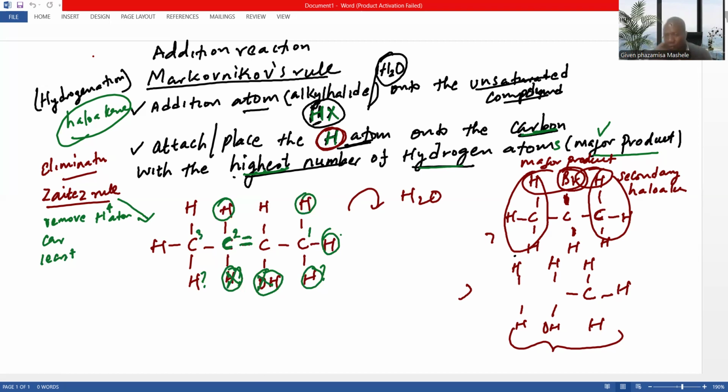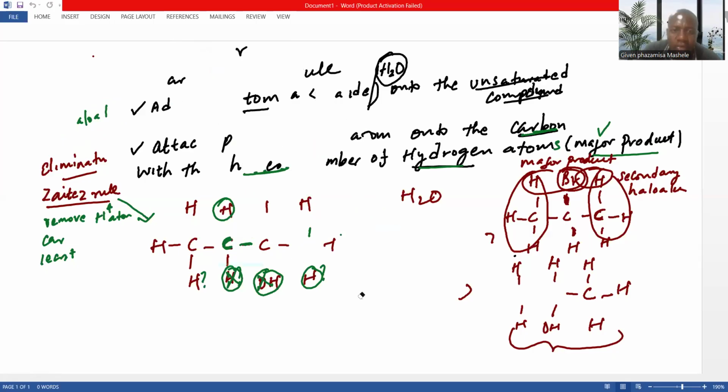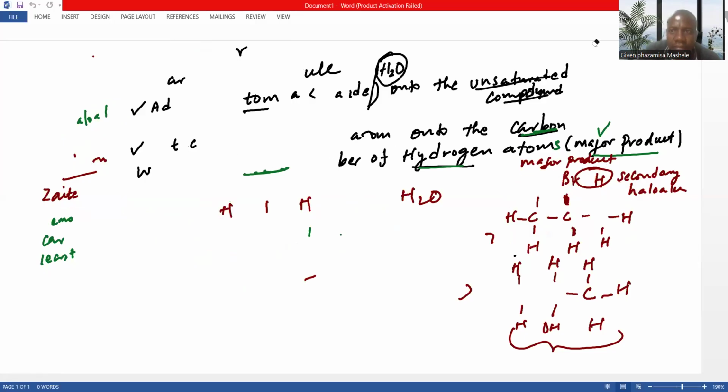I believe you have followed. This is according to Zaitsev's rule. I'll do an example regarding this, ladies and gentlemen. It's very, very important to understand this. Then in terms of the reaction condition, I'll create a video where I'm just talking about the reaction condition only. But for now, I want you to understand this.